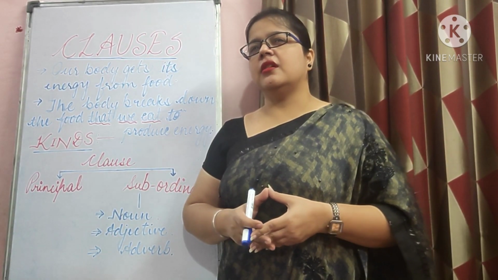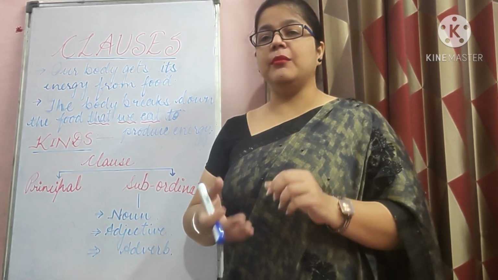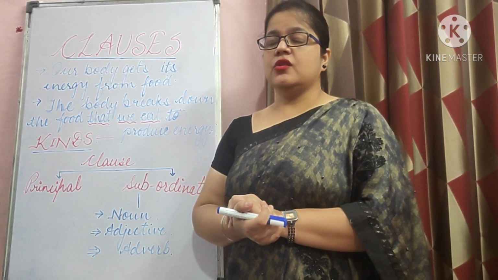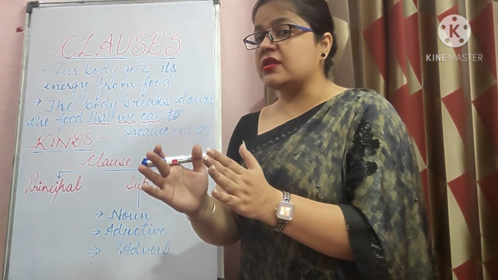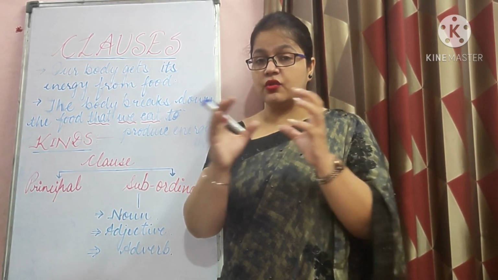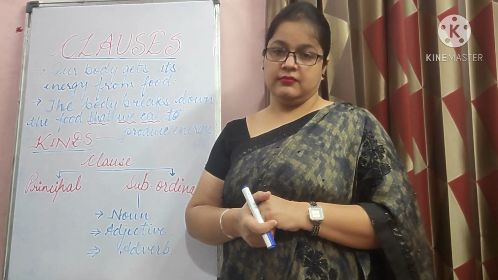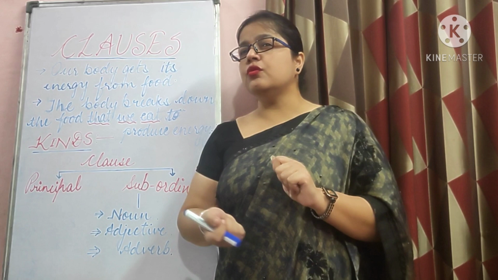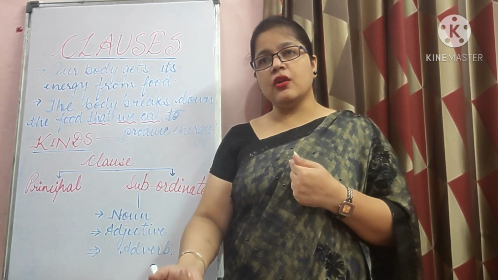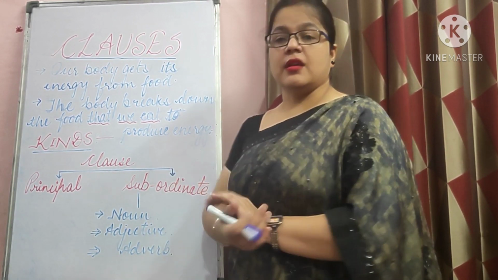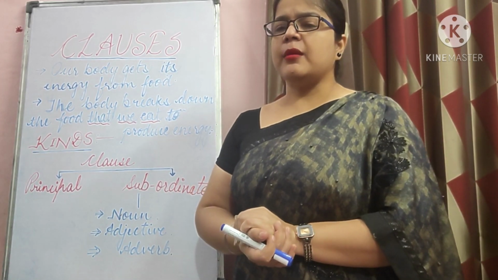Okay, let me give you one more example. Suppose the sentence is, all the students who are sitting on the last bench came late. In this, what is the clause? Who are sitting on the last bench. Think on your own. This group of words is depending on all the students came late, isn't it? So all the students came late will be marked as principal clause. Who are sitting on the last bench will be marked as subordinate clause or dependent clause because it is depending. Am I clear? I think I must give you one more example.